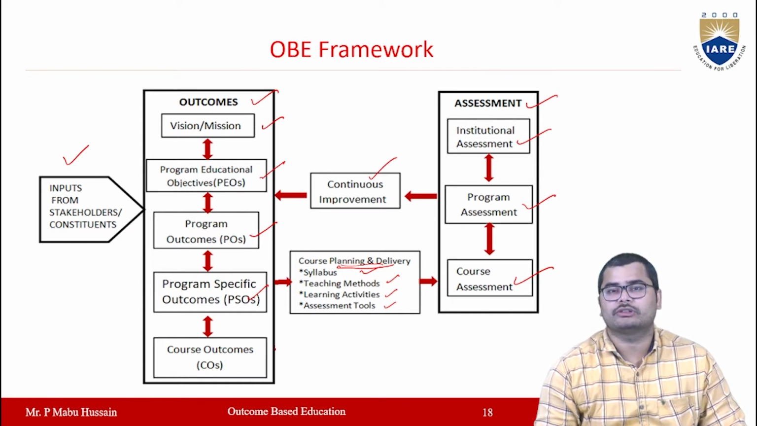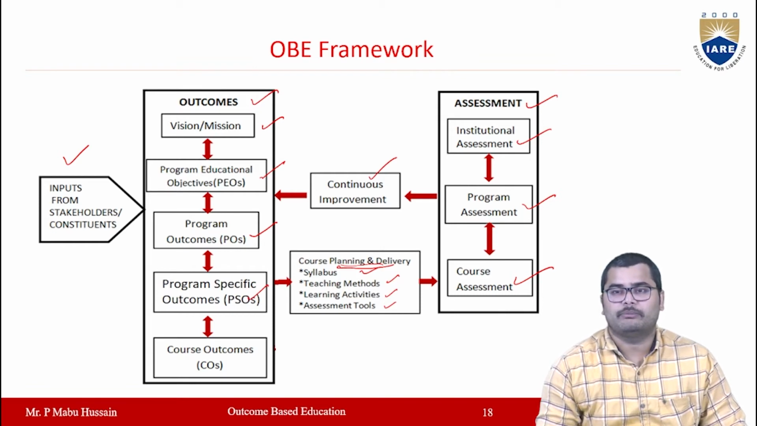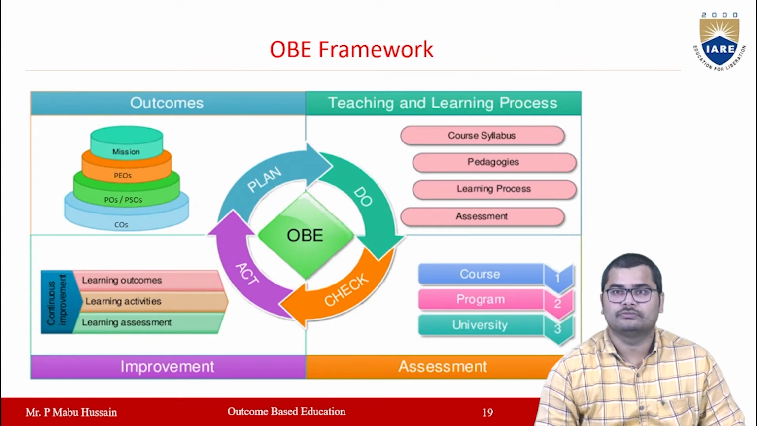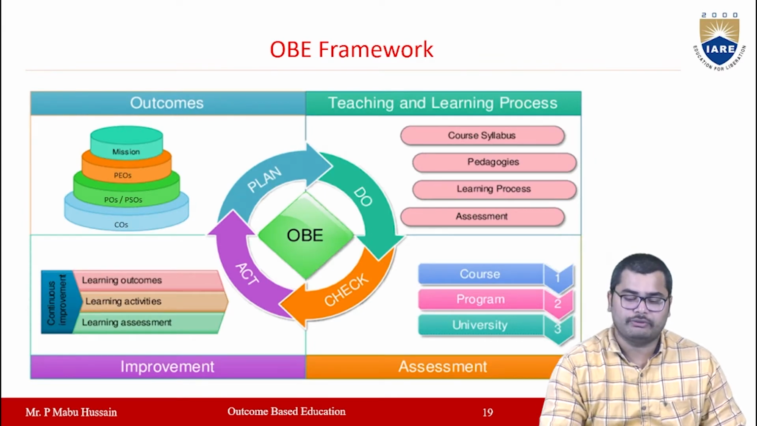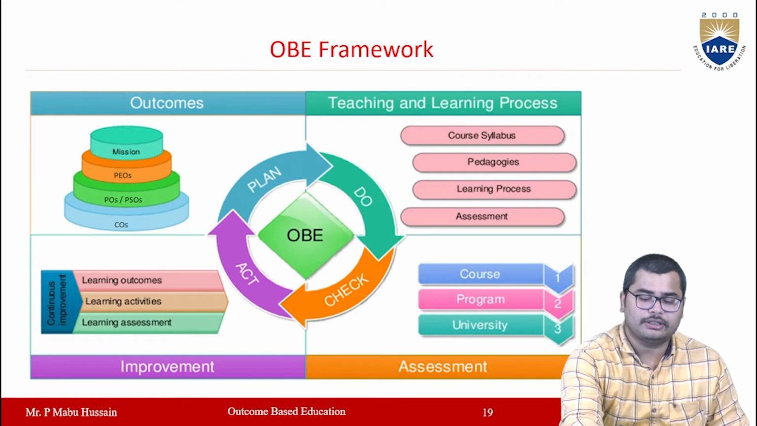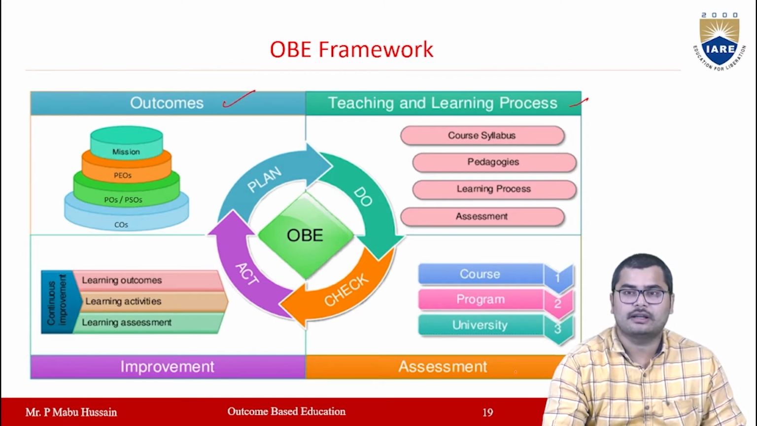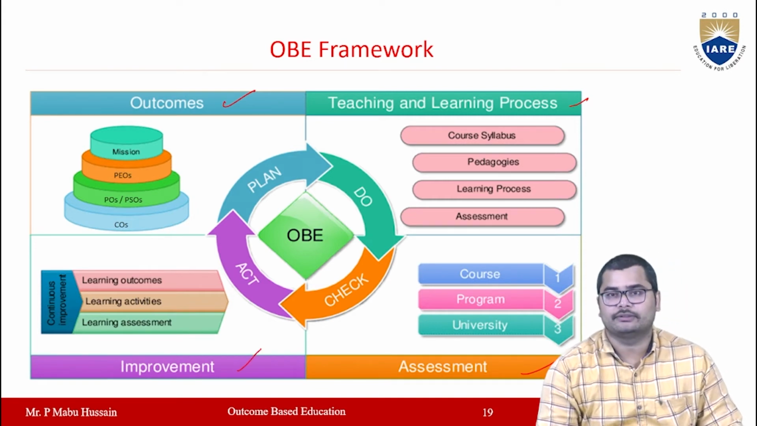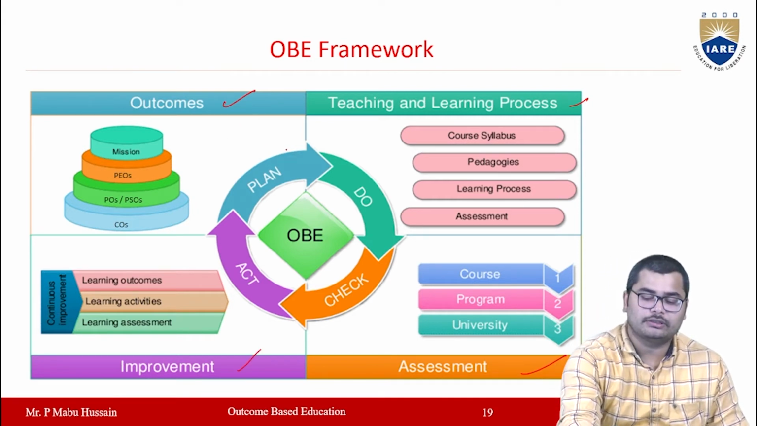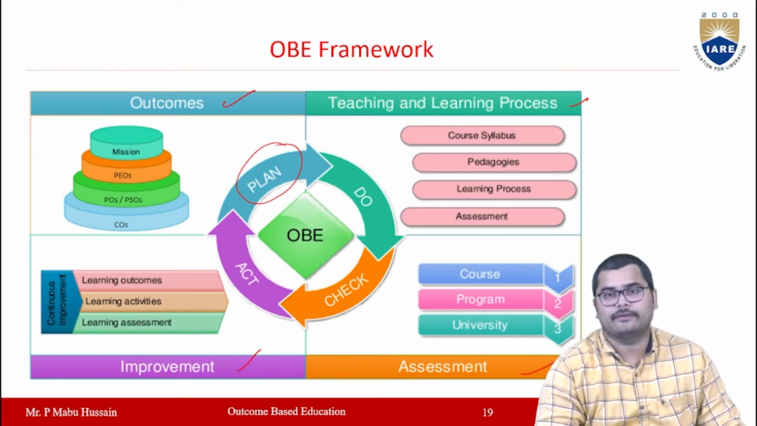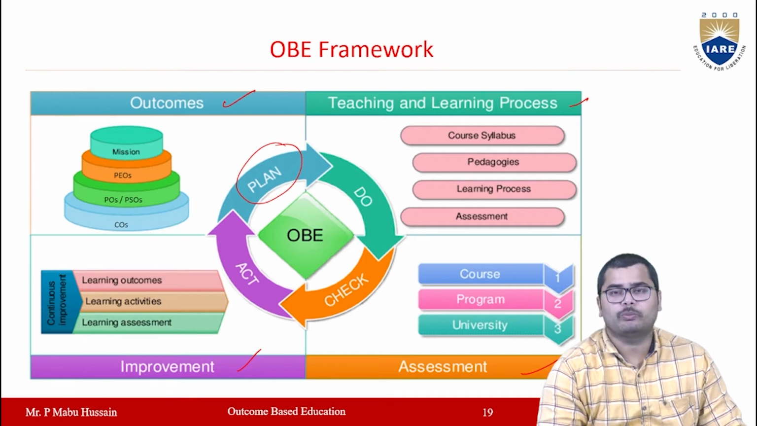So taking the input from the stakeholders and defining the outcomes, then defining the planning and delivery, then doing the assessment, and then improving the system. The OBE framework you can also see in this picture. Mainly you have the outcomes, teaching learning process, assessment, and then improvement. Outcomes here is the planning of your outcomes. By taking inputs from different stakeholders, you have to plan the outcomes.